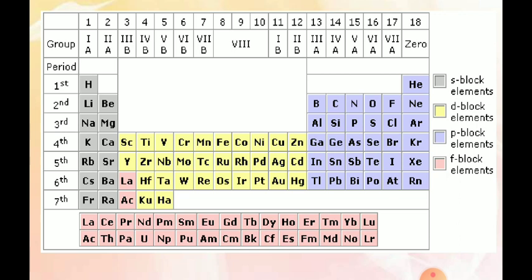and with the help of different shades we have shown here that the elements get divided into 4 classes, that is S block, P block, D block and F block.